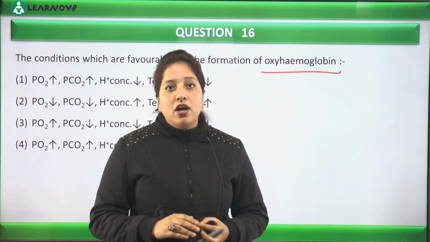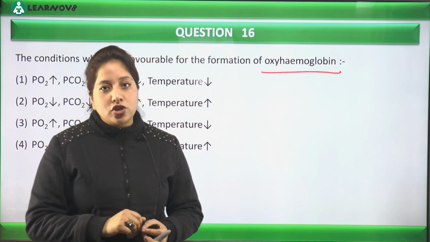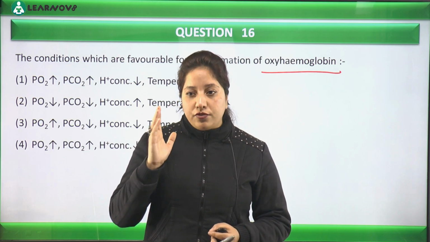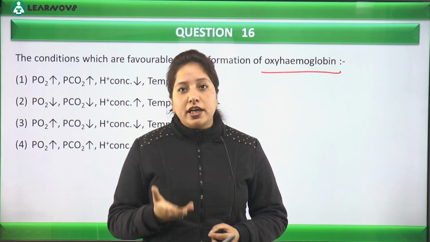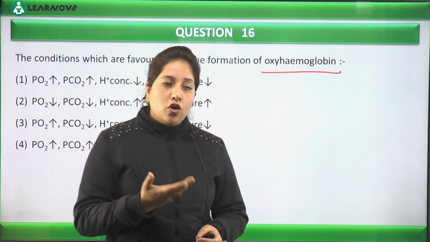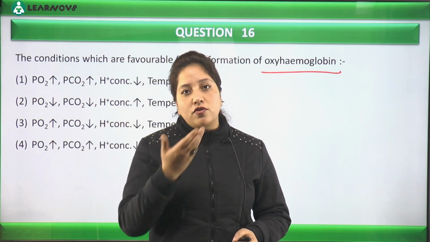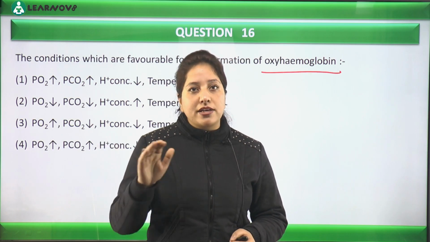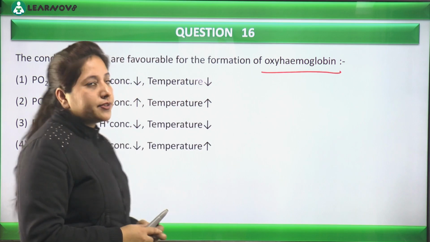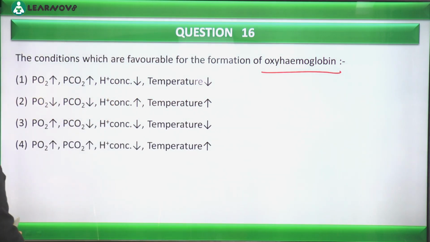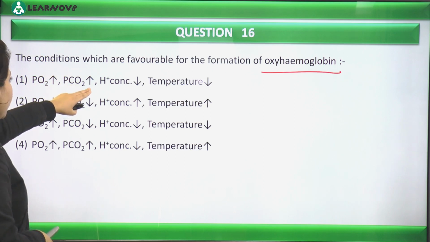Like temperature, lower temperature will favor the formation of oxyhemoglobin. Even if we discuss lower hydrogen ion concentration, that will also favor. Even if we talk about partial pressure of carbon dioxide, obviously, when we say partial pressure of oxygen must be higher, it means that partial pressure of carbon dioxide at this state must be lesser. So let's read the options. First option is partial pressure is higher, PCO2 must also be higher.